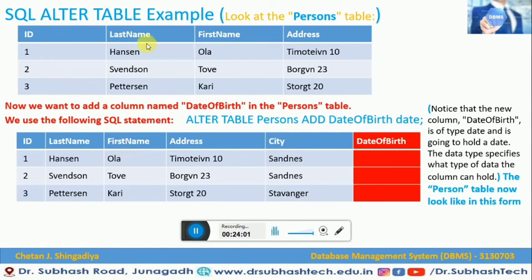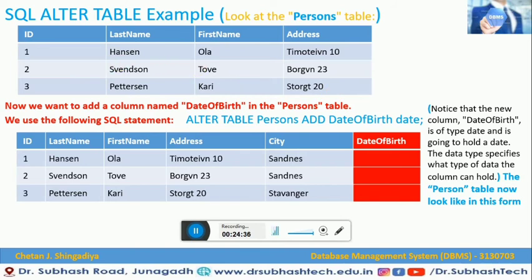Now let me show you the example of SQL alter table. Here you can see there is a persons table. In that we have taken 4 fields, or we can say 4 columns. The first column is ID, the next column is last name, the third column is first name, and the fourth column is address. And here we have inserted a few records in that table. There are 3 records.